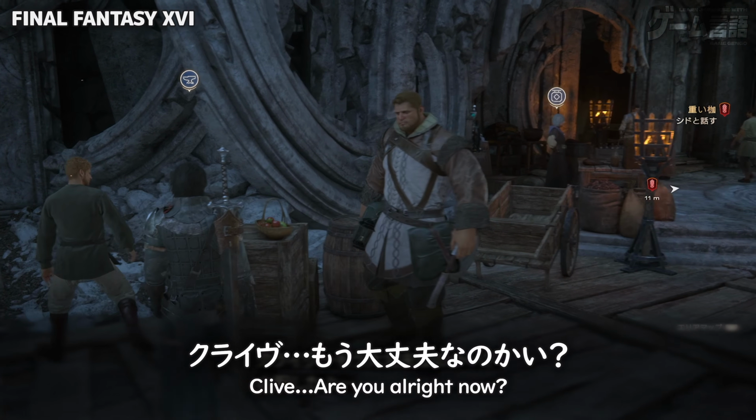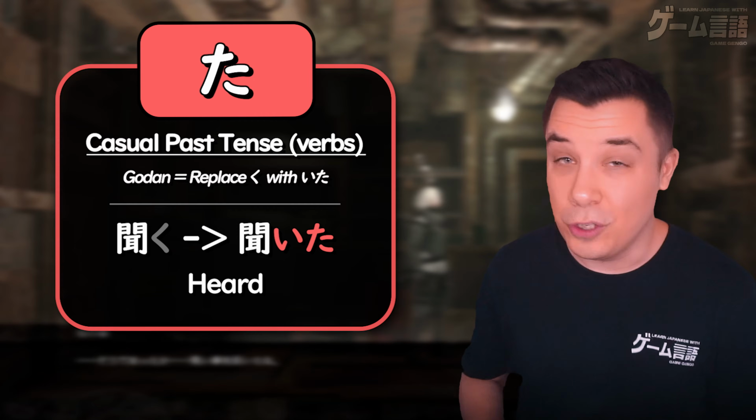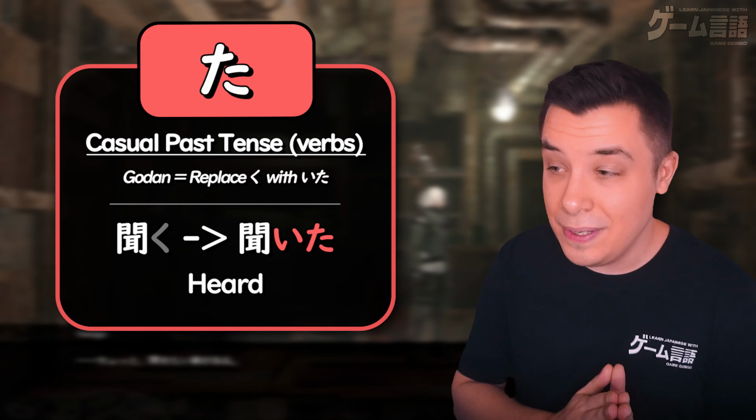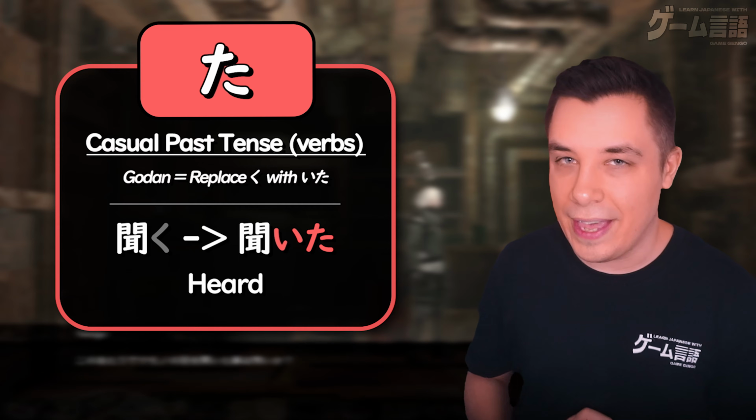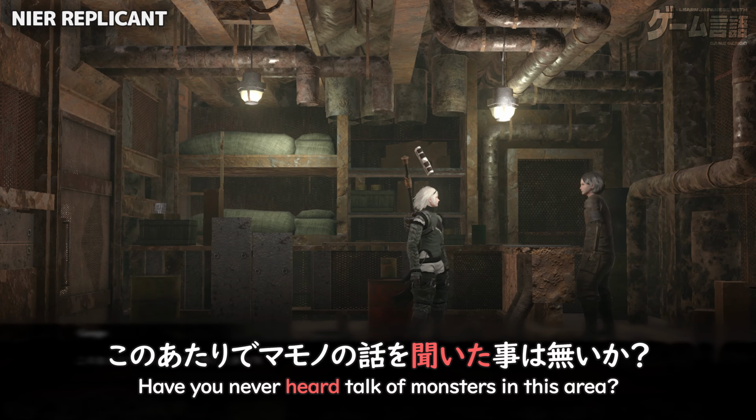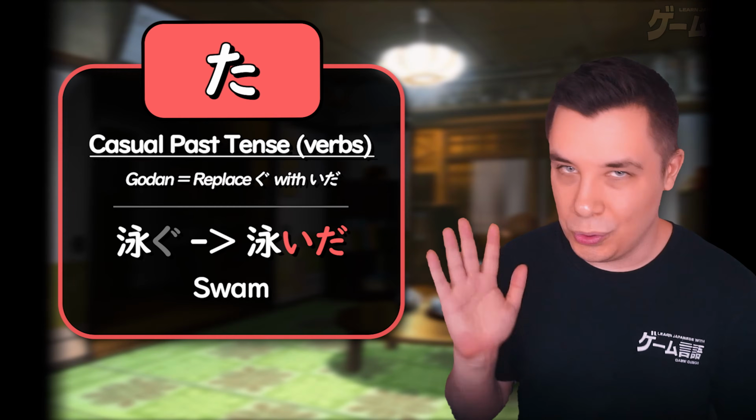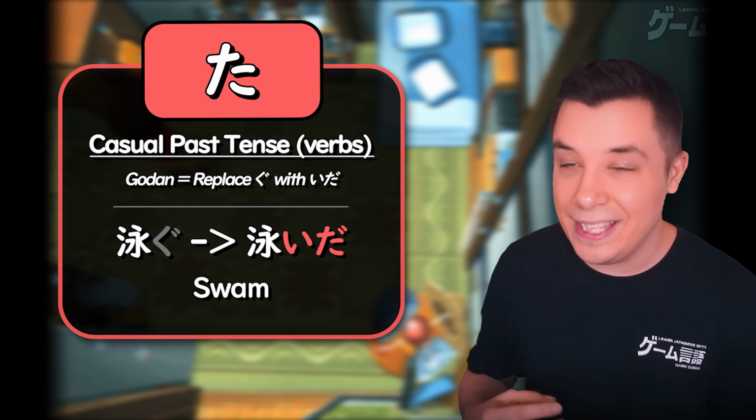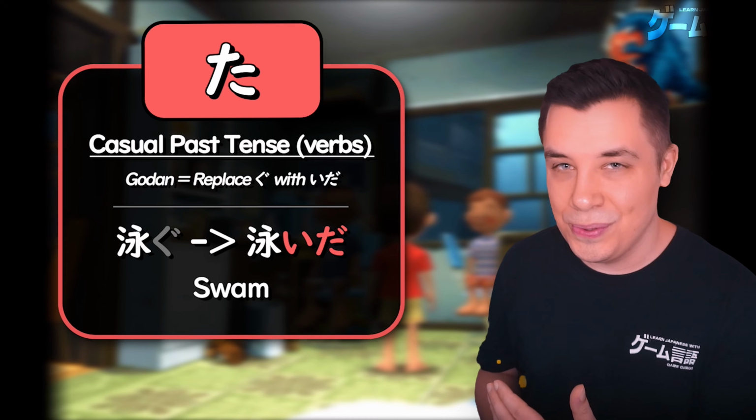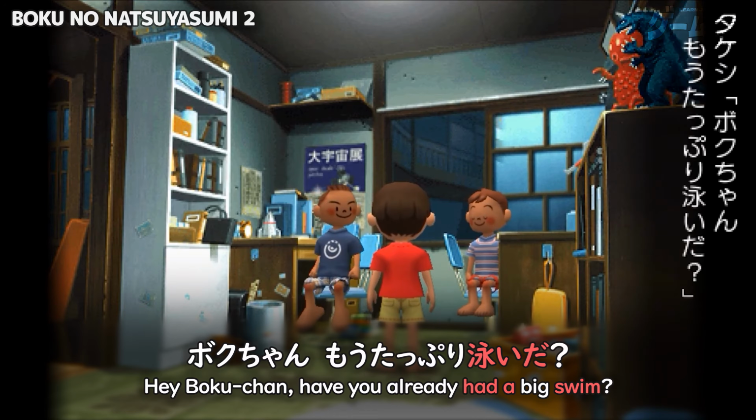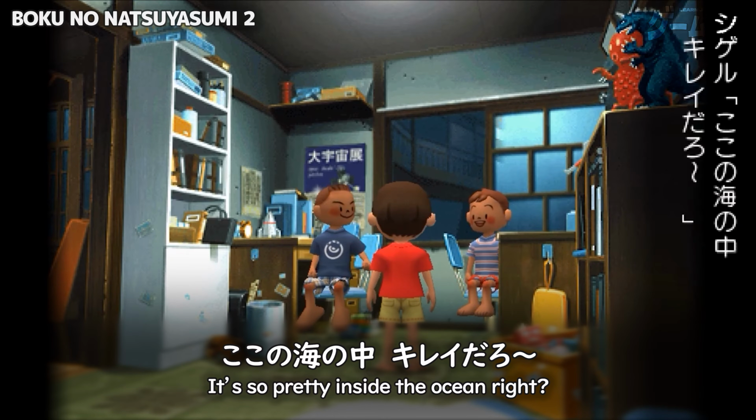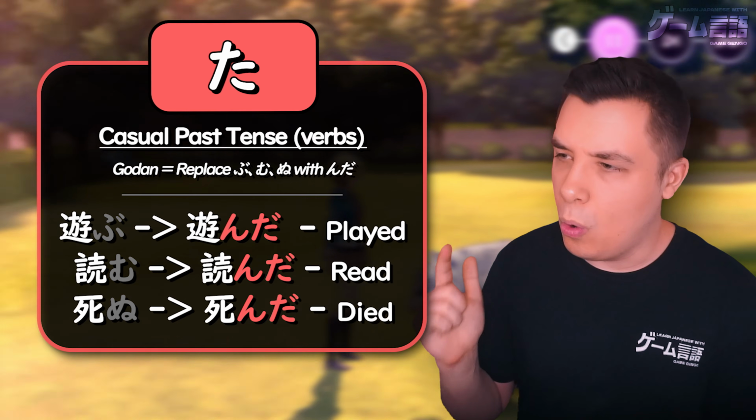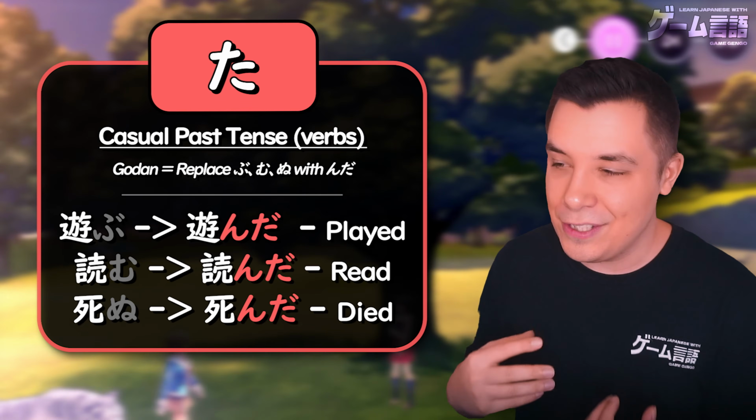For Godan verbs ending in a ku sound, like kiku, to hear or to ask, you need to replace the last sound with an ita. So kiku turns into kiita. Godan verbs ending in a gu sound, like oyogu, to swim, you need to replace that last sound with a ida. So oyogu turns into oyoida.